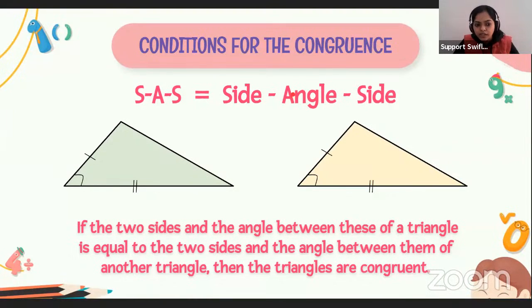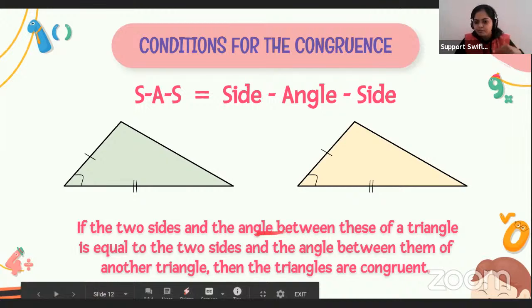We have to note one thing: here the angle is between these two sides. So if two sides and the angle between them of one triangle are equal to the two sides and the angle between them of the other triangle, then the two triangles are congruent. Got it, everyone? This is the side, angle, side congruence rule of triangles.